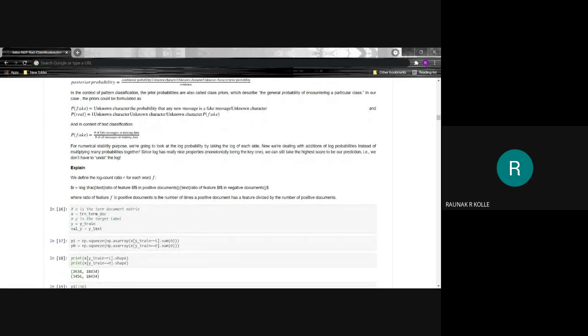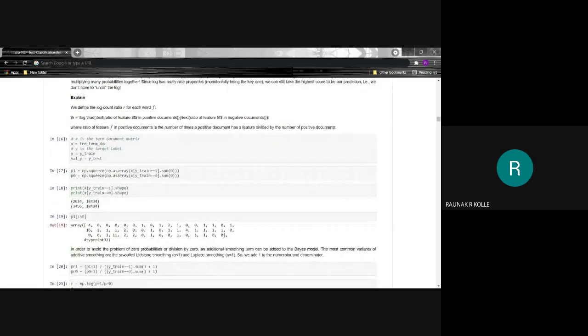We then have the function to find the term document matrix and see if that is the target label. We then sum the array values.